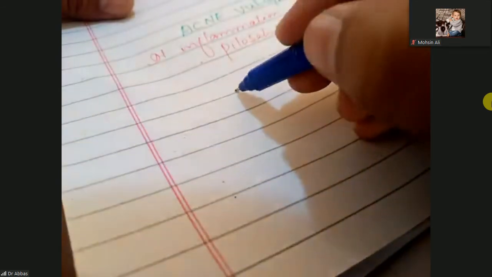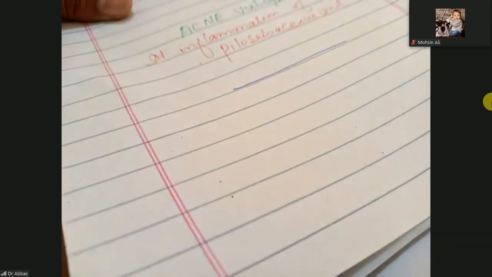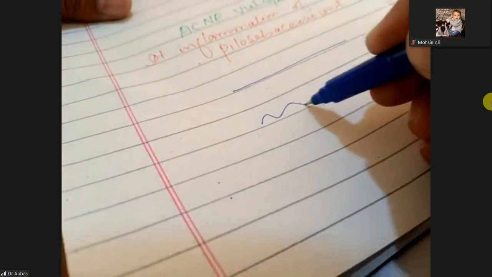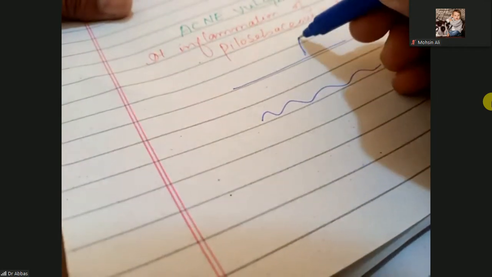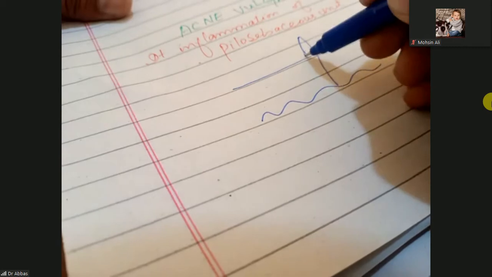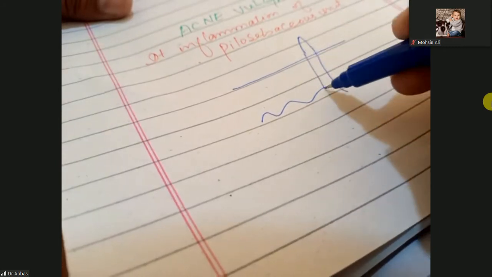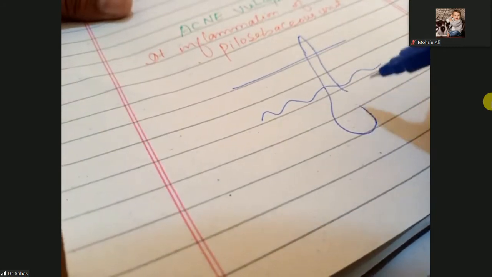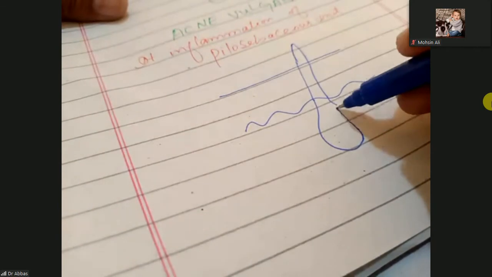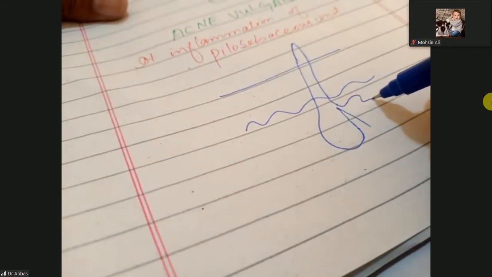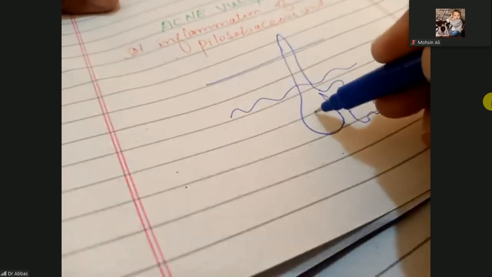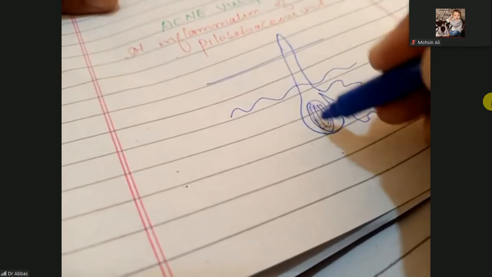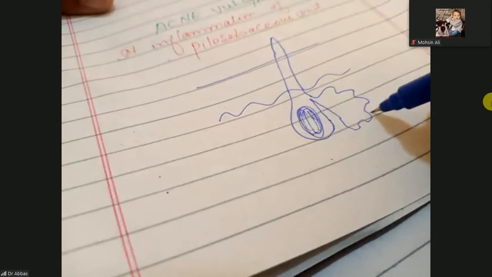Look here. This is our epidermis. Here is the dermis. Here is the hair shaft, which comes down and makes the hair follicle. Along with the hair follicle, this is the opening, and here is the sebaceous gland.